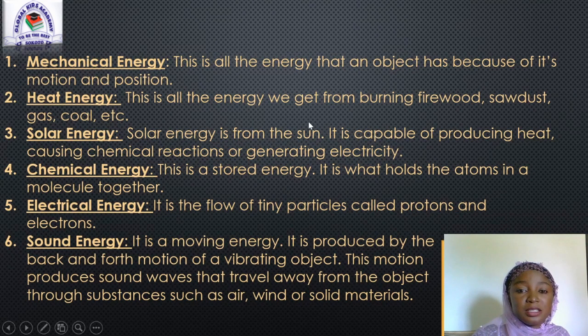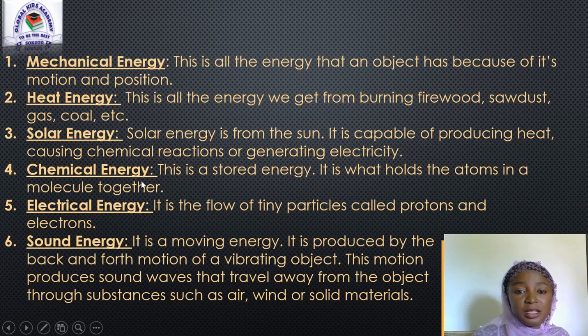The third one is the solar energy. Solar energy is from the sun. It is capable of producing heat, causing chemical reaction, or generating electricity. Most of us use this form of energy in our houses. This solar energy is being converted to electrical energy, which we use to operate most of our electrical appliances at home.